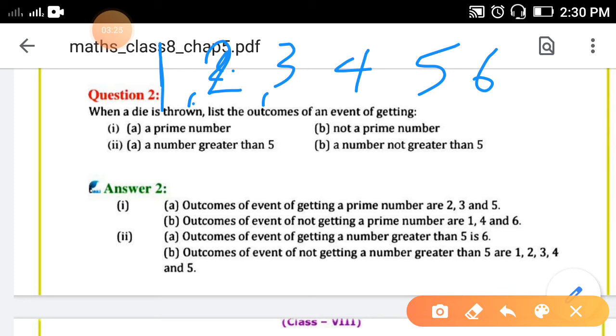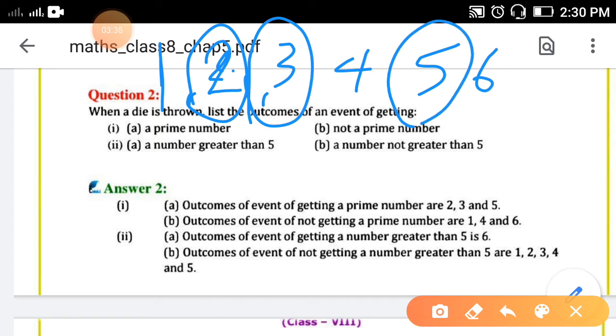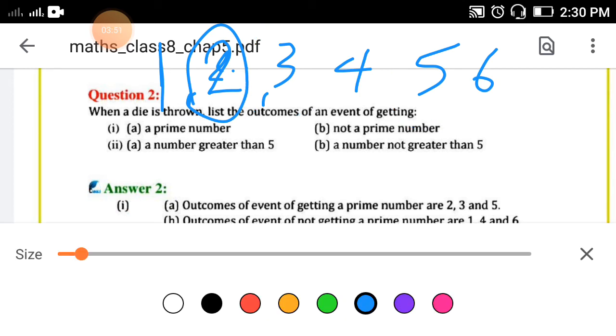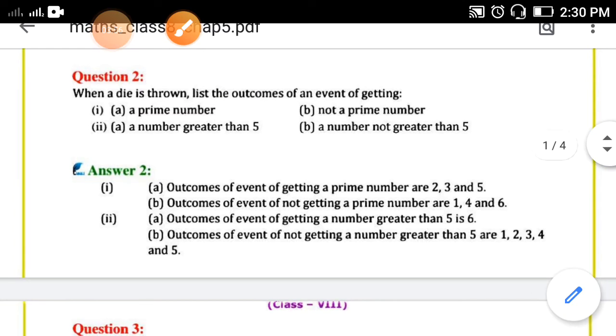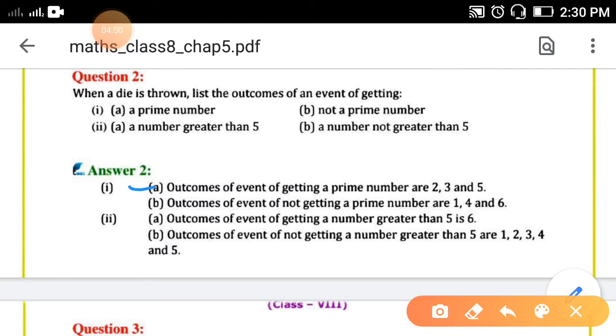Factors of 2 not possible, 3 not possible, 4 it is possible, 2 twos are 4, 6 also possible, 3 twos are 6, 5 factors are not possible. Only 2 factors are possible: 1 and the number itself, 1 and 2, 1 and 3, 1 and 5. So the prime numbers are 2, 3 and 5. So outcomes of the event of getting a prime number are 2, 3 and 5.